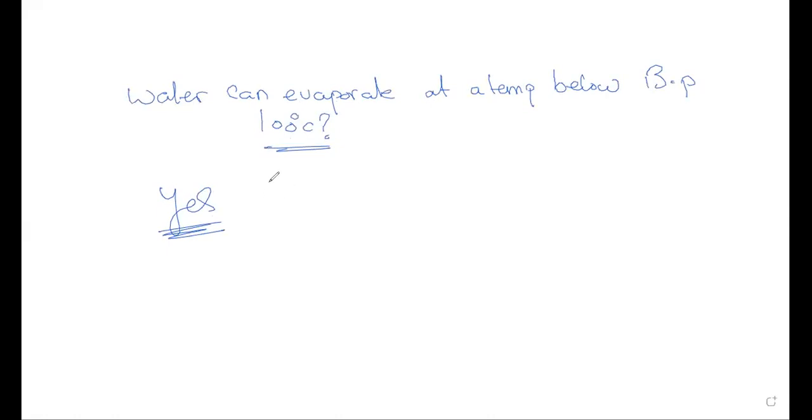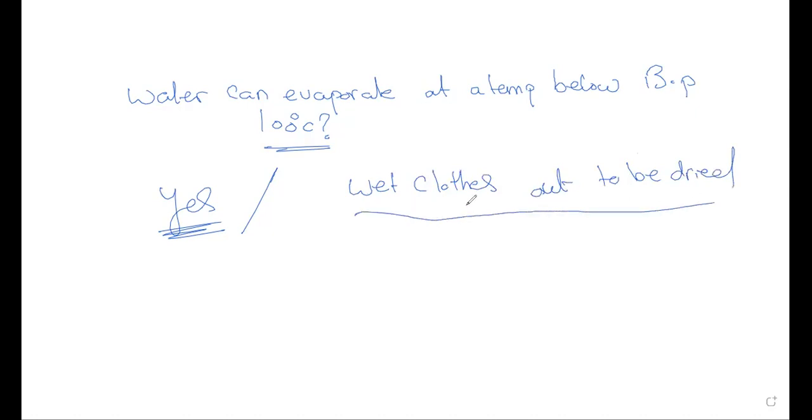Yes, it can happen when you put your wet clothes out to be dried. Yes, mister, when I put my wet clothes outside to be dried, we find that the water evaporates. Does that mean that the water reaches the temperature of 100 degrees Celsius?